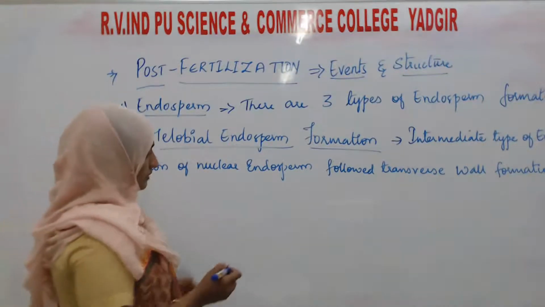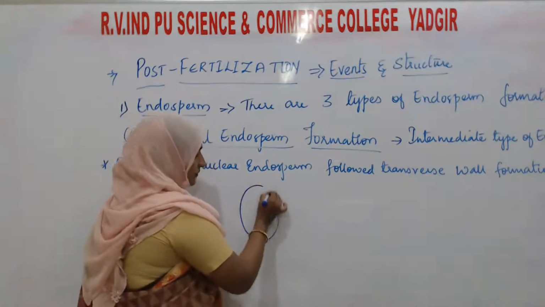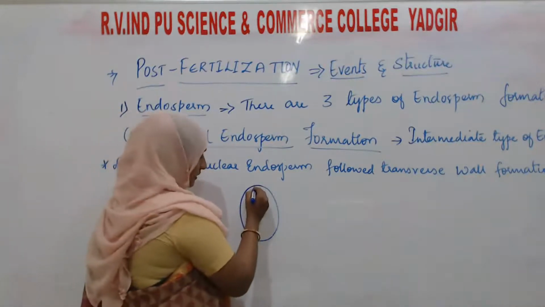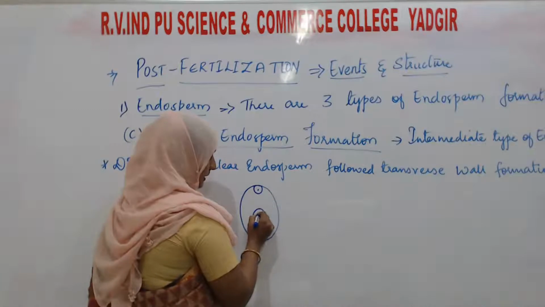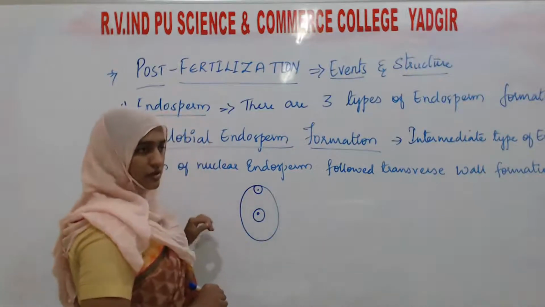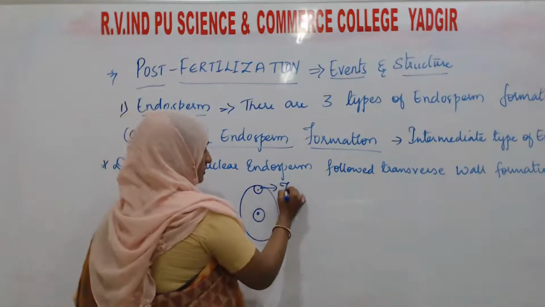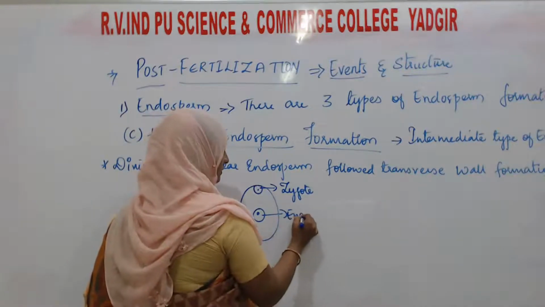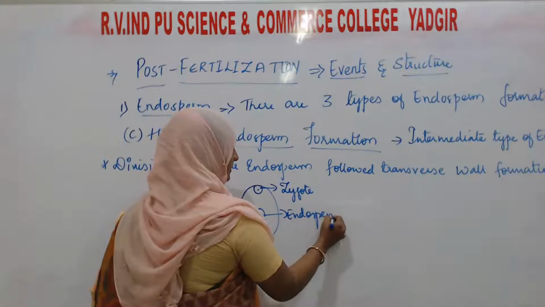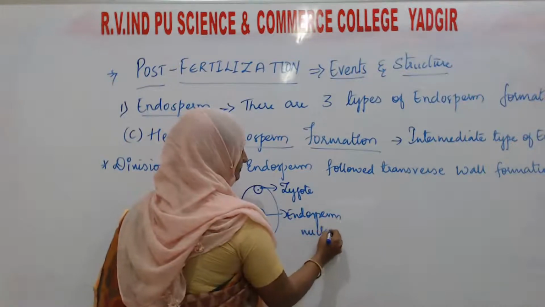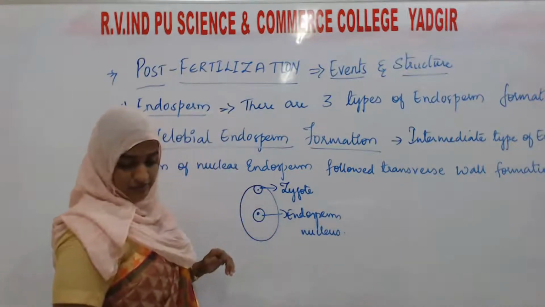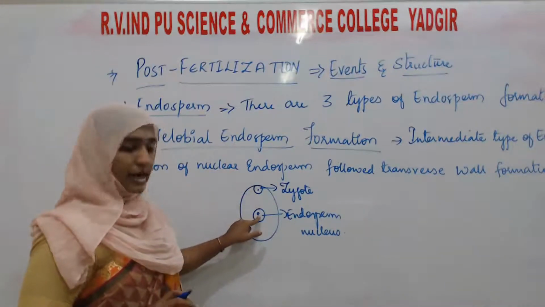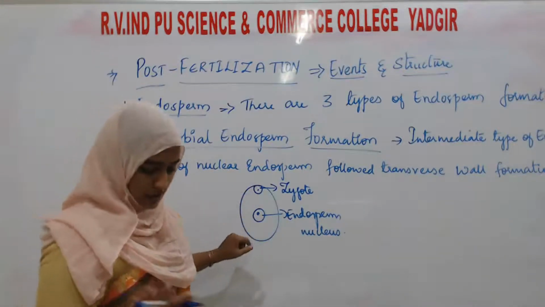Then how does it give rise to that? If this is the embryo sac, in this, this is the zygote and this is the endosperm nucleus. So what happens, sir? I told you the zygote will remain like that only, but the endosperm nucleus is going to divide first.